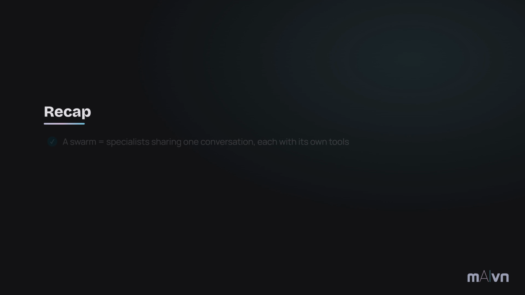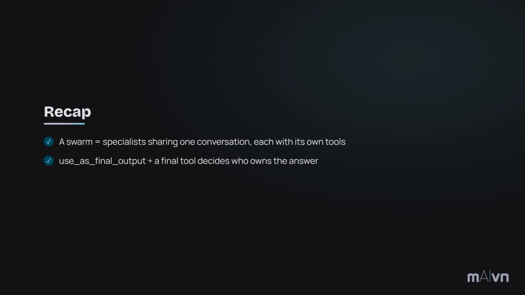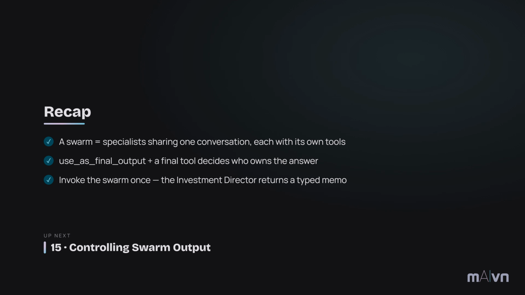To recap, a swarm is specialists collaborating on one request, sharing a conversation, with a single agent owning the final answer through use as final output and a final tool. You invoke the swarm once, and the director answers. Next up, controlling swarm output: the handful of ways a swarm decides which agent and which tool produces the result, and what happens when they conflict. See you there.